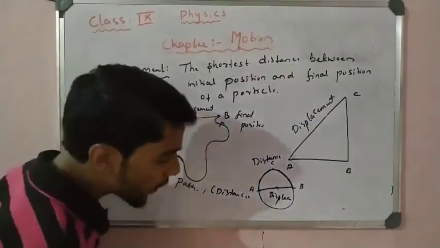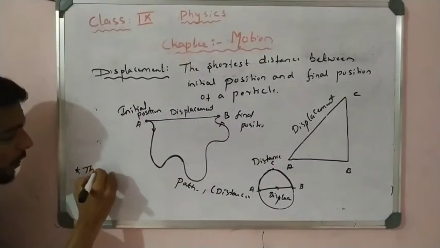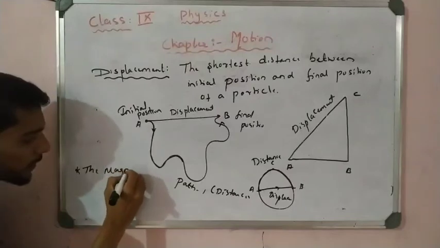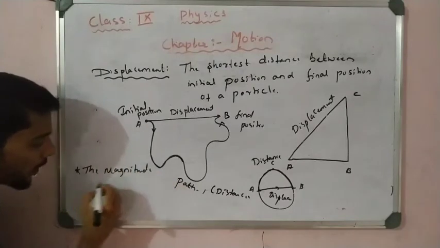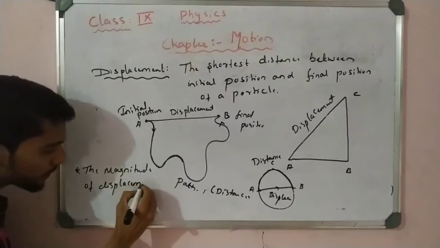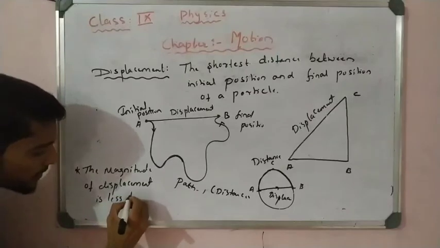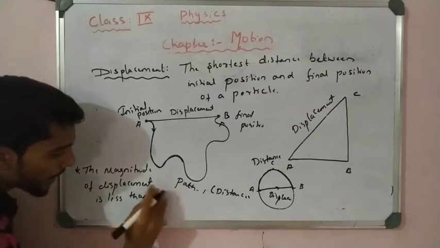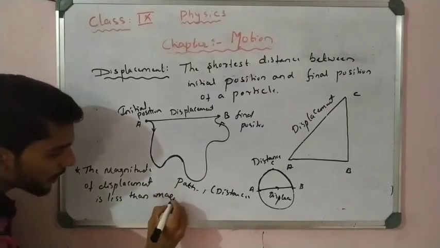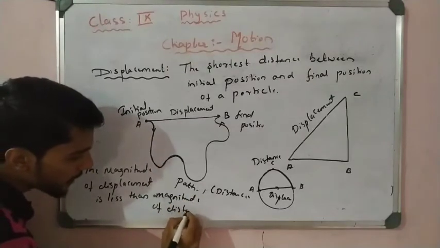So remember that point, note that the magnitude of displacement is less than the magnitude of distance, right?